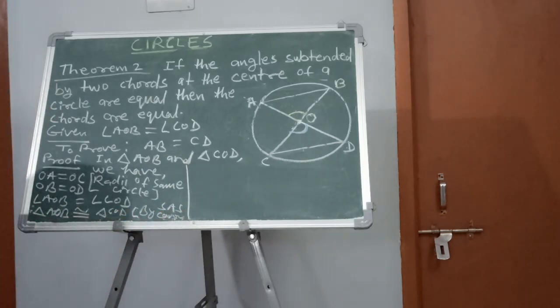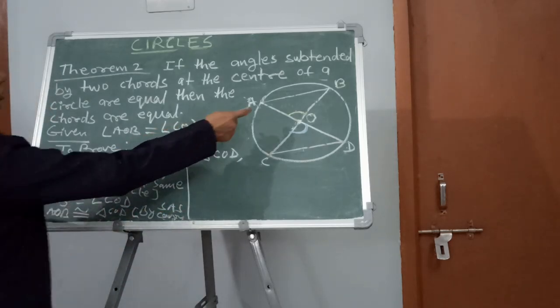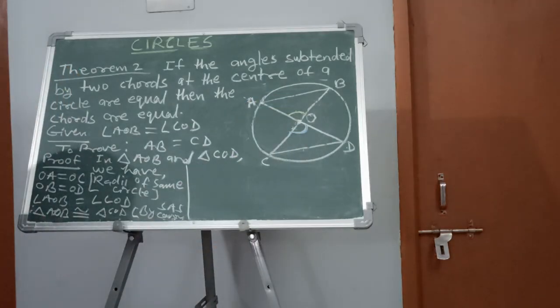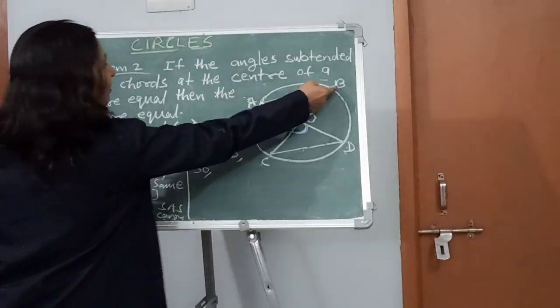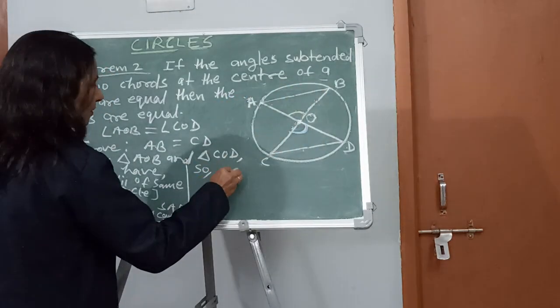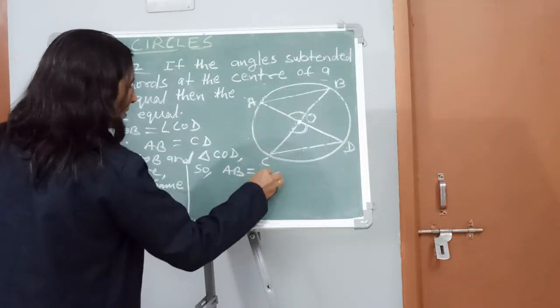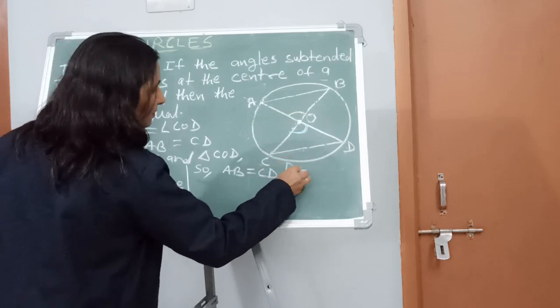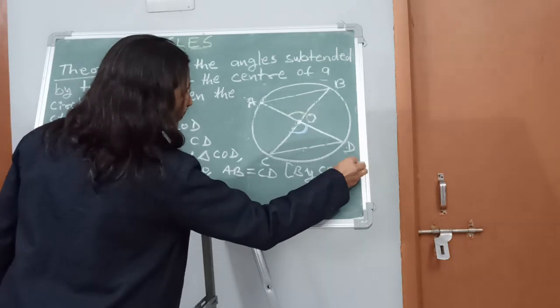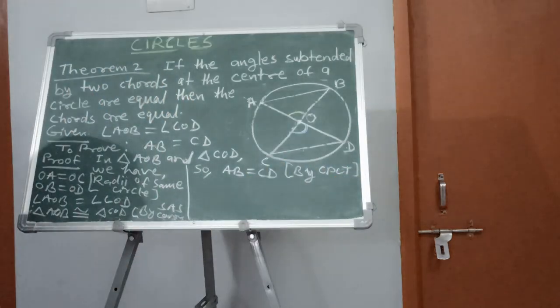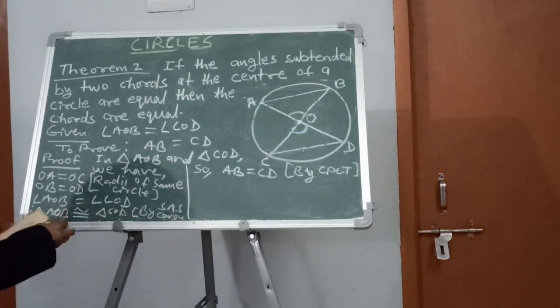So what would happen? If this triangle is congruent to this triangle, then what can we write? AB is equal to CD by CPCT, meaning by corresponding parts of congruent triangles.